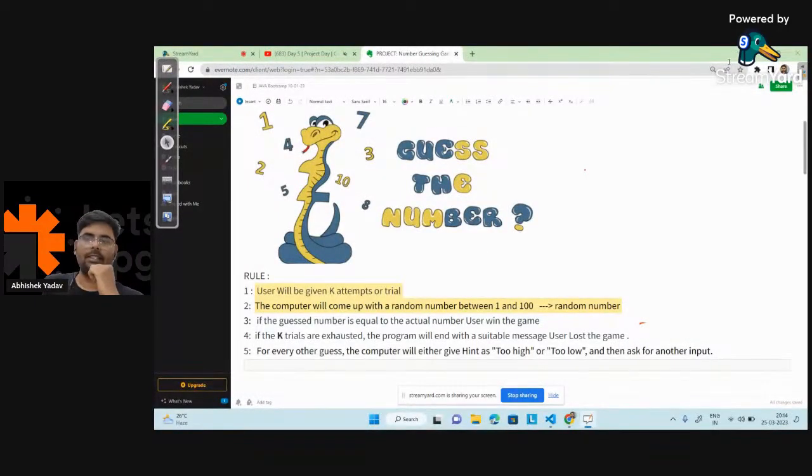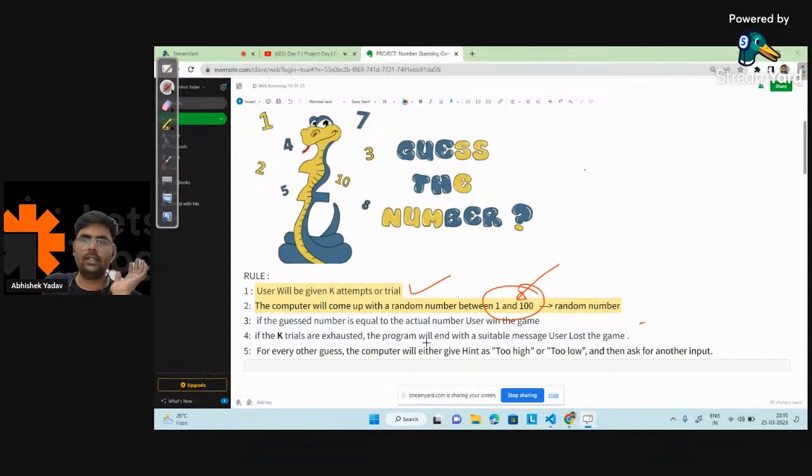5 points, sir. Yeah, correct. Please repeat, Shivani. Okay, so basically, Shivani, what you're not able to get is simple. You have 5 attempts, and from these 5 attempts or trials, a random number will be generated from the computer, and you have to guess this number. You have to guess this random number that is generated by the computer.